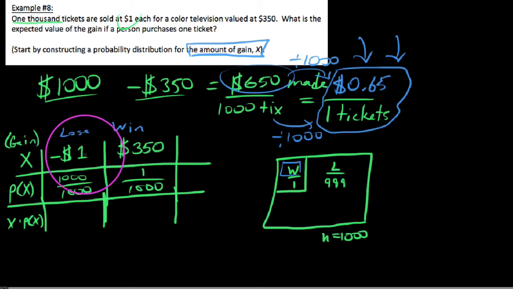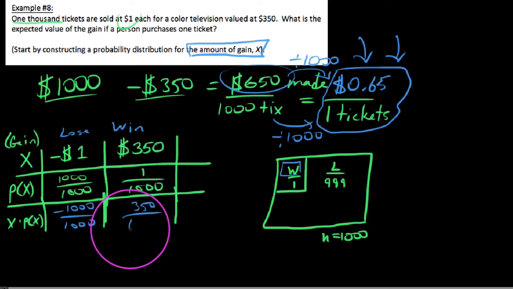So for instance, if I take -1 times 1,000 1,000ths, what I turn out is this, I get -1,000 out of 1,000. And if I were to take now this x value up here, 350 times its probability of happening, we get 350 times 1 1,000th. Well, 350 times 1 is 350, so we get 350 1,000ths, okay? So it kind of looks like this.